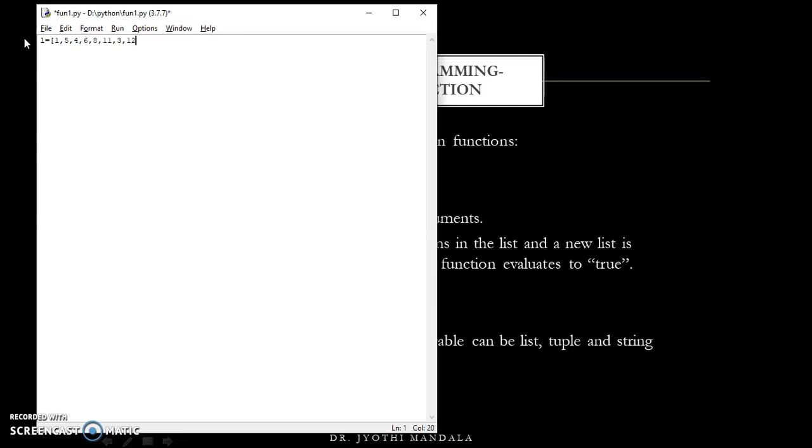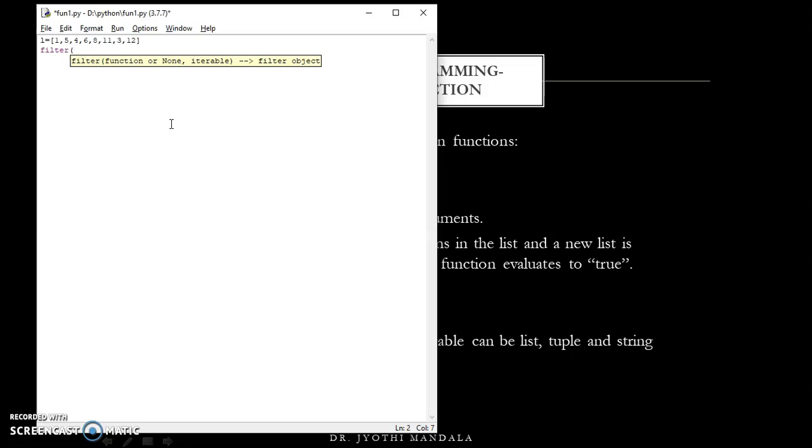Now what I want to do is find out the even numbers. I want to find out all the even numbers, because for filter we need to have a condition which should return true or false. So I want to find all the even items from this list. For that, I can use the filter function, which requires two parameters.